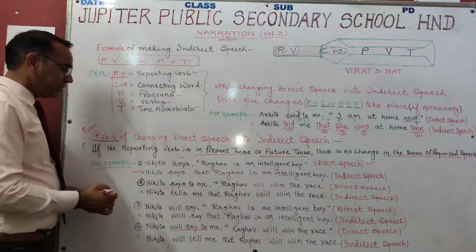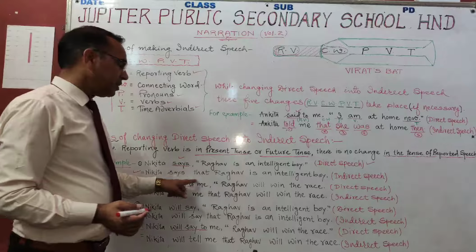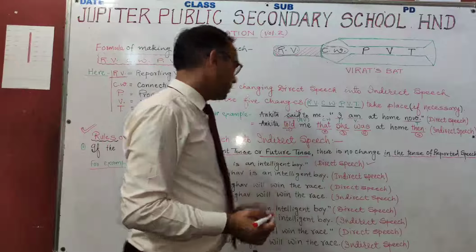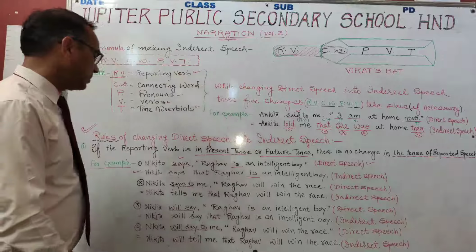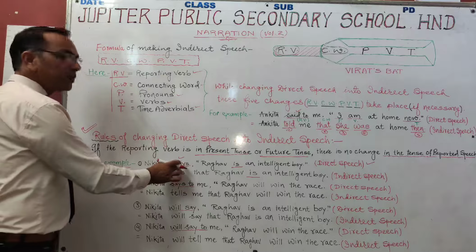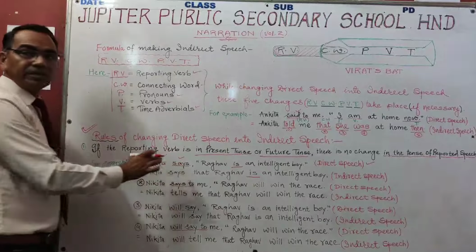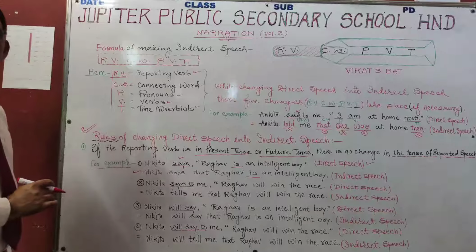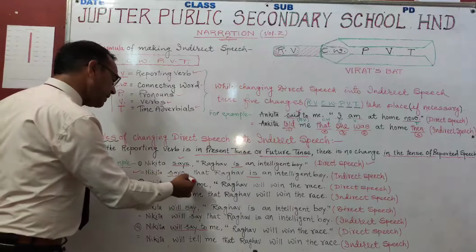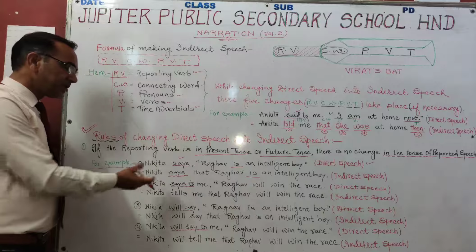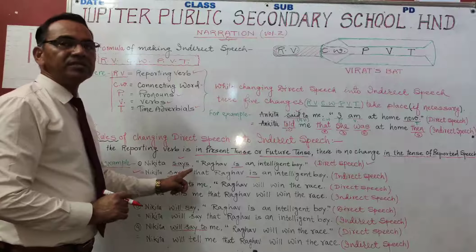Now you can see that here, Nikita says that Raghav is an intelligent boy. Here there is no change. You can see because of this reporting verb. Says is reporting verb. This is in present tense. Says will remain unchanged because there is no object. If there is object, we change it.